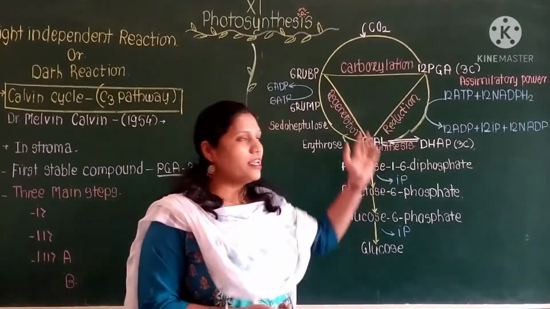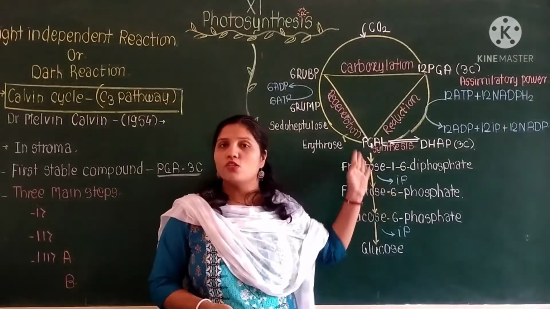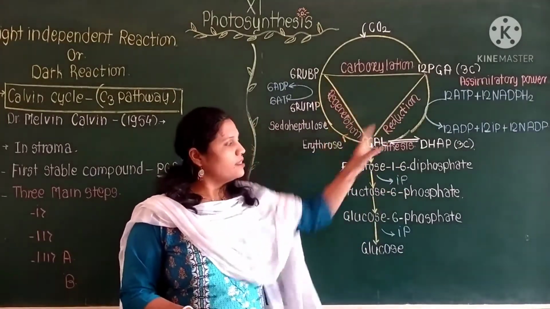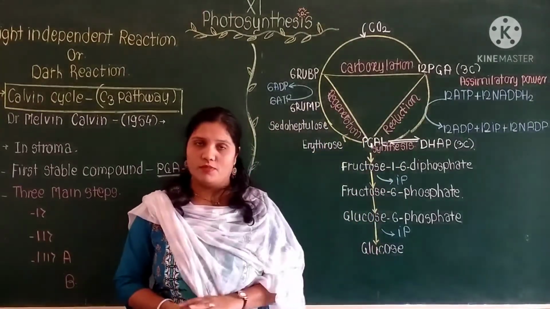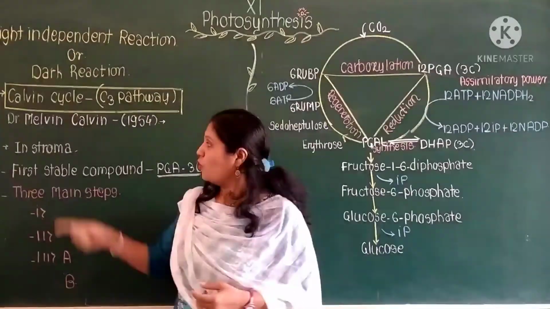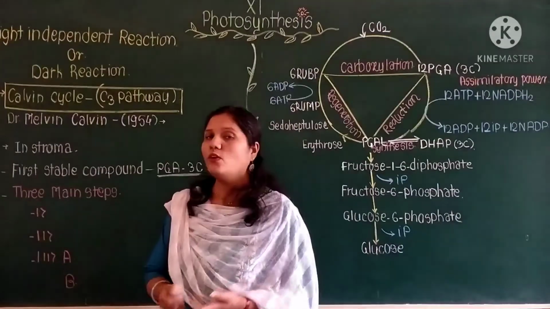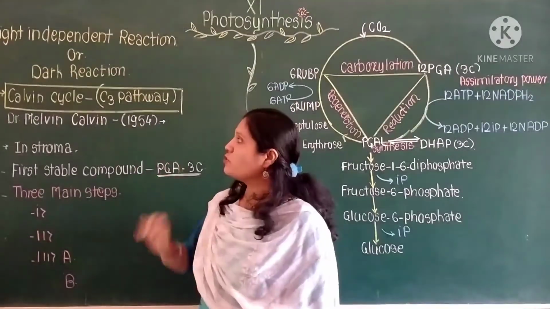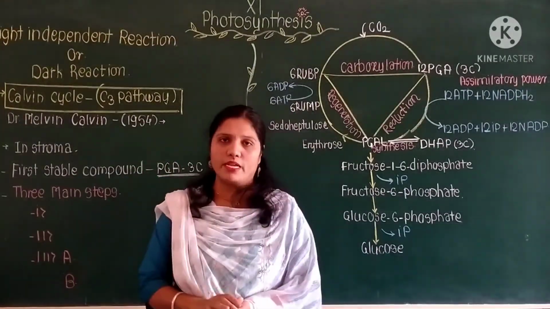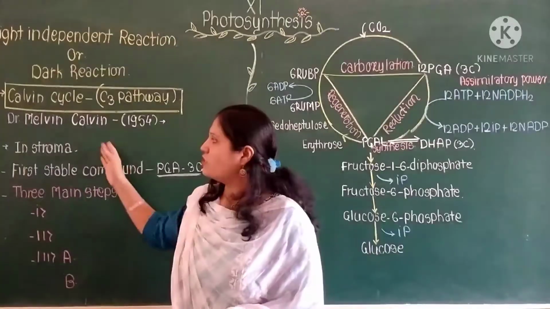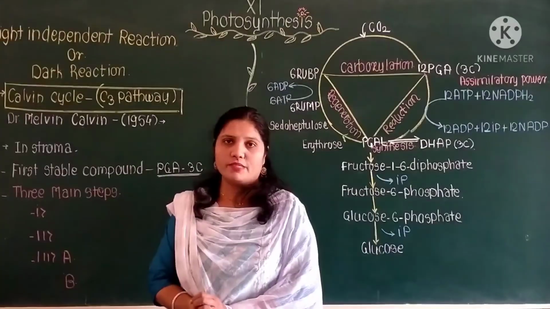Various steps are involved, and by these steps the formation of glucose takes place in the stroma. And just now I told you that Calvin got the Nobel Prize in 1961.